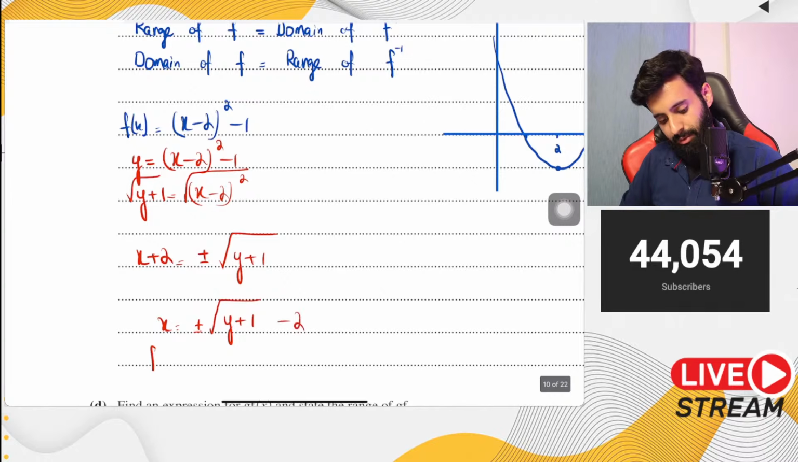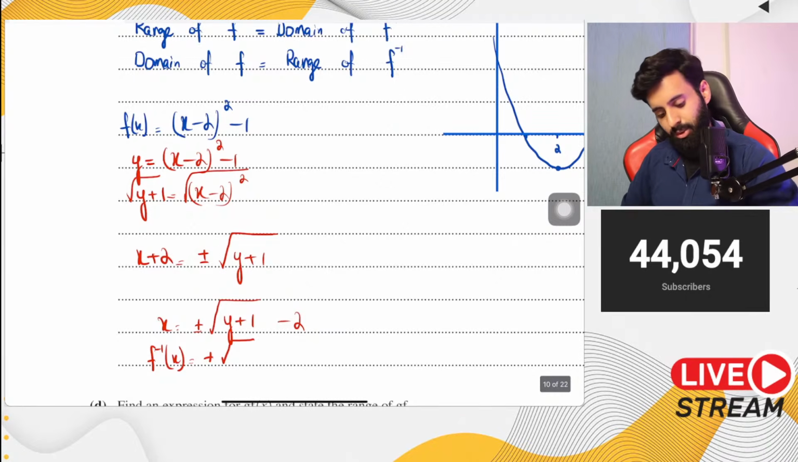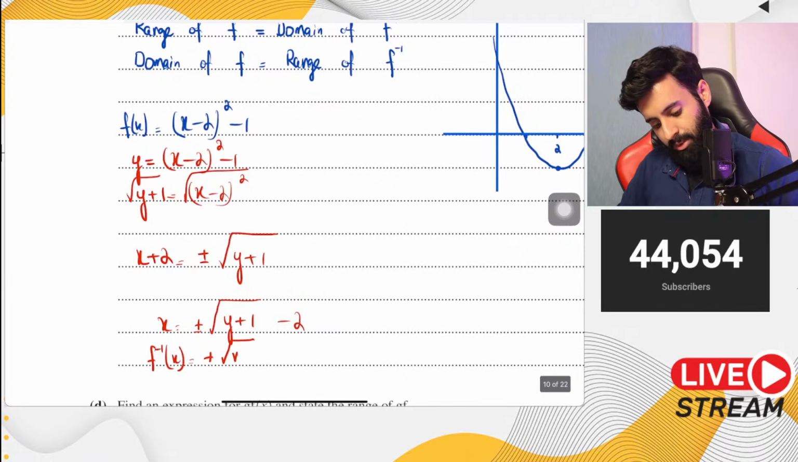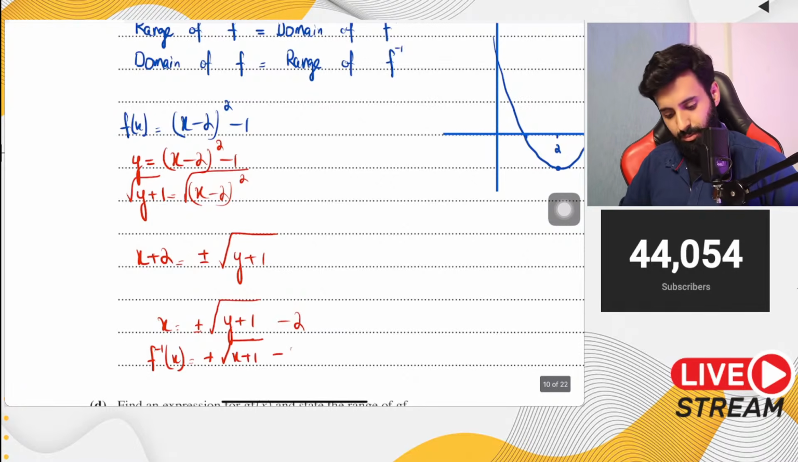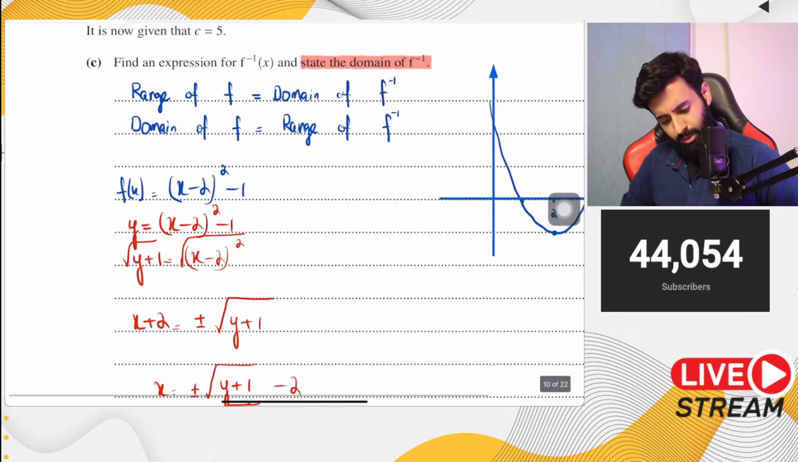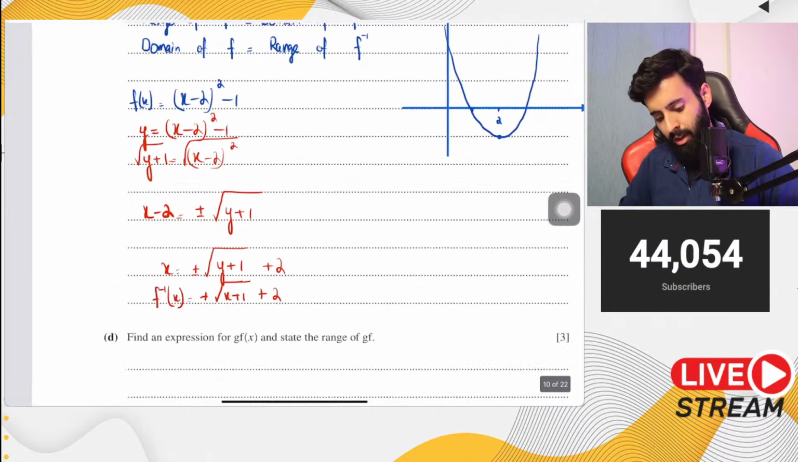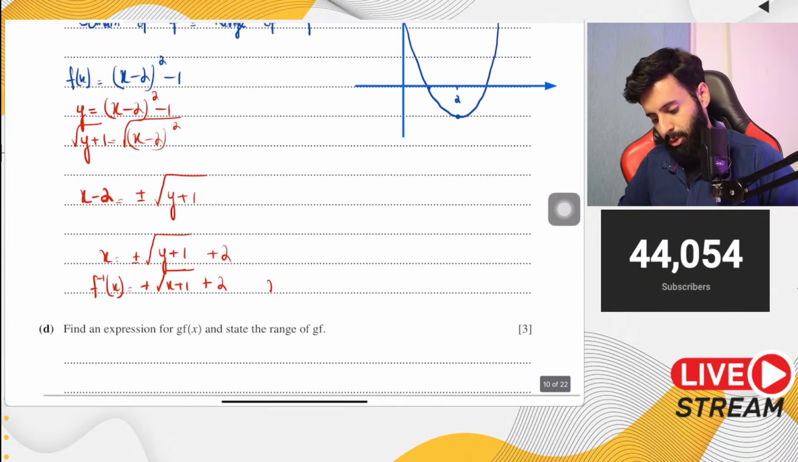And then when you're doing the final step, f inverse of x, you will just take the positive sign. Why? Because you have the greater than sign with the domain. So positive square root of x plus 1, minus 2. Is it minus 2 or is it plus 2? It's going to be plus 2. Yeah, it's plus 2. Minus 2 it was earlier, now it's going to be plus 2. Okay, great.